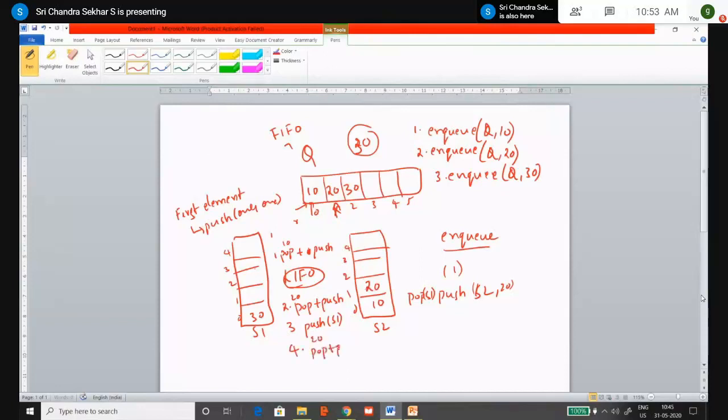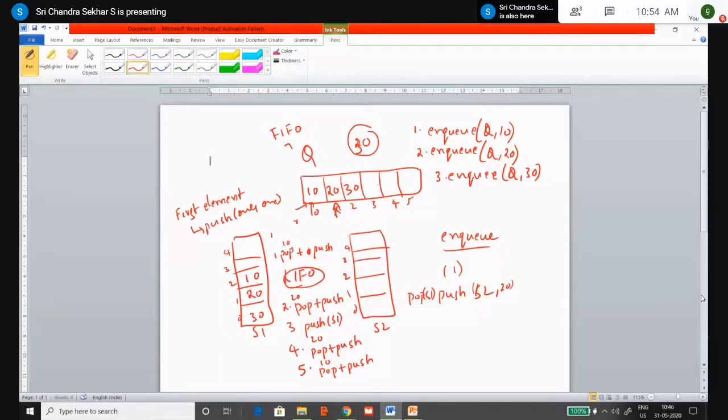Listen carefully, this is a very important example. So you remove this 20 and place it on top of 30. Similarly, the fifth step is for 10. Again, you have to make two operations, that is pop and push. So pop from S2, and then push it onto the top of the stack S1. This is how we perform the NQ operation, right?